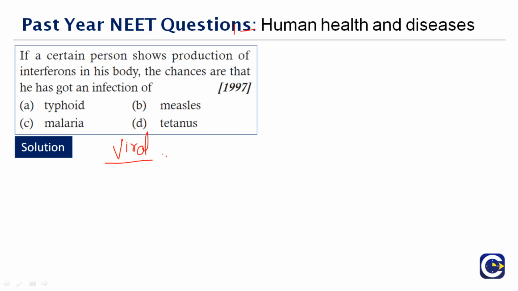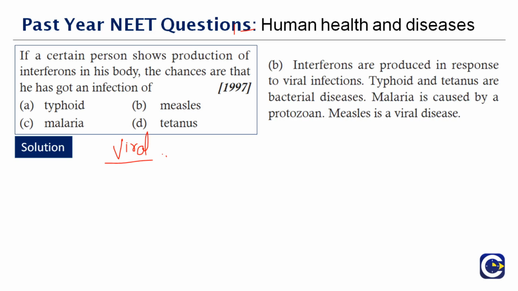Typhoid is caused by Salmonella typhi, it's a bacteria. Malaria is caused by a protozoan named Plasmodium, therefore it is not a viral disease. Measles is caused by virus, while tetanus is again caused by bacteria, Clostridium tetani. So out of the 4 options, measles is a viral infection. So the clue is interferons are produced only during viral infections. Therefore, the right answer to this question is option B, measles. Measles is a viral disease.